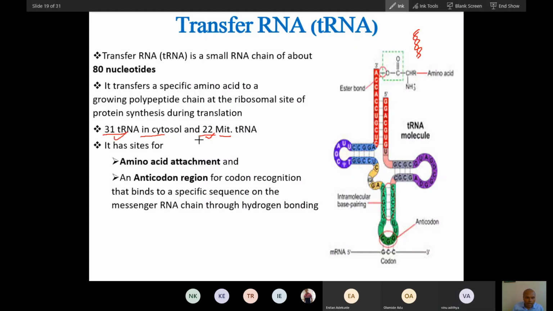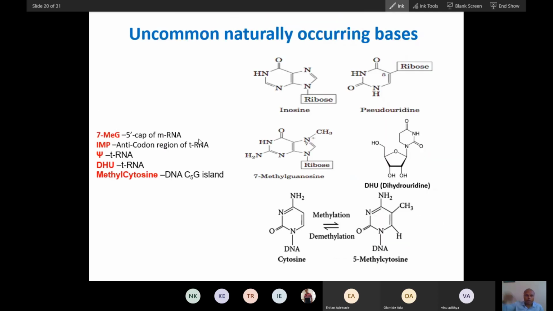So 31 tRNAs and 22. This is a question. I will ask a question from this. Remember that. Now, tRNA transfers a specific amino acid to the growing polypeptide chain at the ribosomal site of protein synthesis during translation. That is why it is called tRNA, transfer RNA. It has a site for amino acid attachment, this arm, then the anticodon region, and other loops. You can see this abnormal base. We have studied this base. Where is it present? It is present in capping.